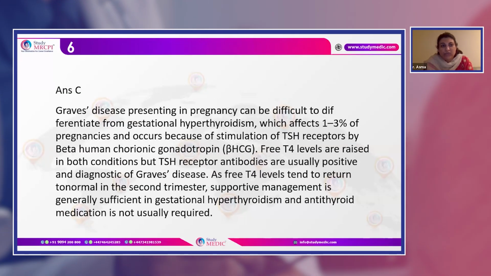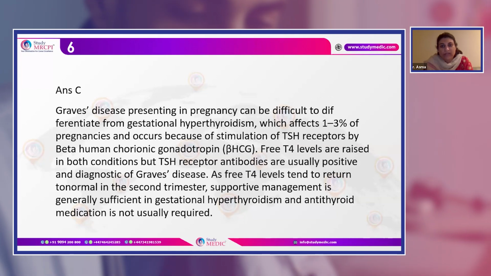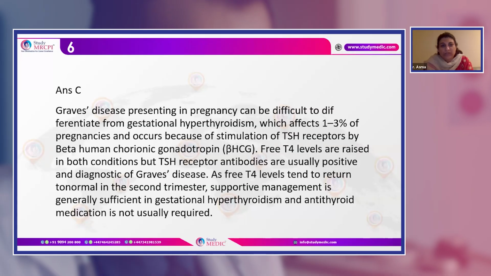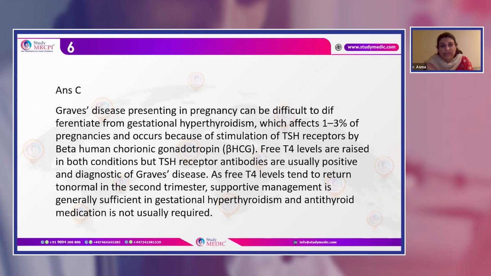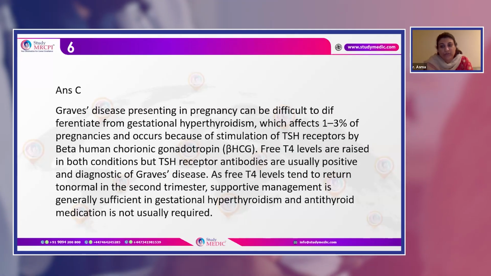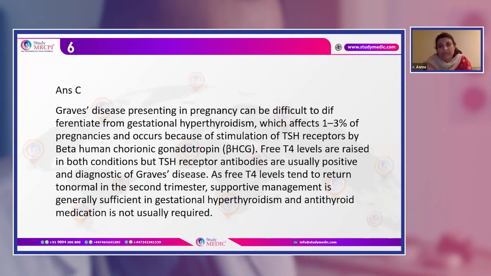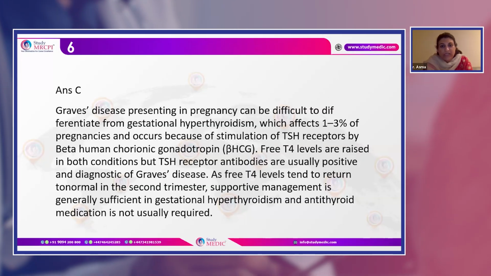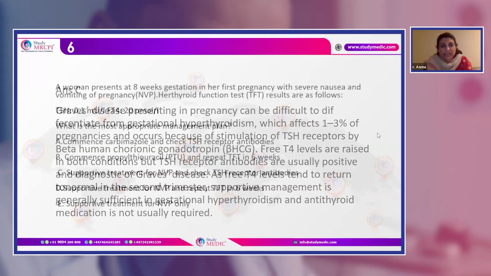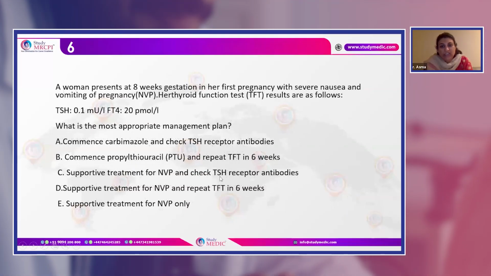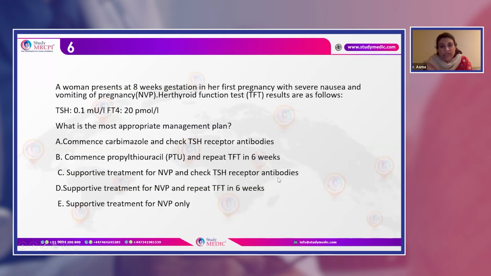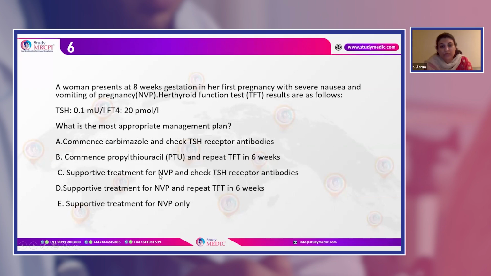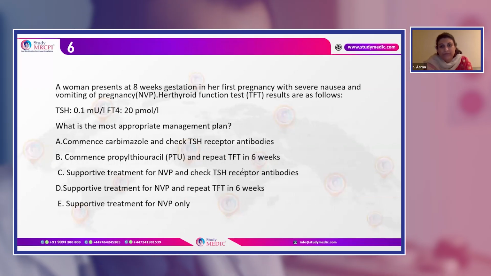And here you need to know about Graves' disease, how it presents, and it usually causes difficulty in differentiating it from the gestational hyperthyroidism, which affects 1 to 3% of the pregnancies and usually occurs because of the stimulation of the TSH receptors by beta HCG. Now, the answer here would be C. This is supportive treatment, and then check TSH receptor antibodies. We want to see whether this is physiological or whether this is because of Graves' disease.